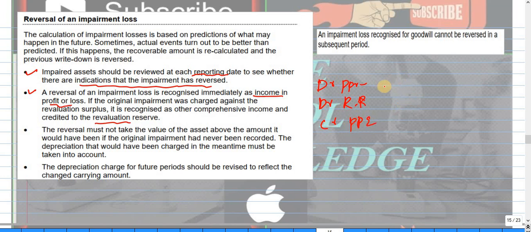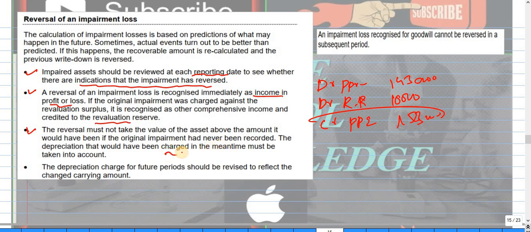This is the entry for reversal if we have some revaluation balance of the specific asset. Clear? And this is about to what extent you will recognize the impairment reversal.